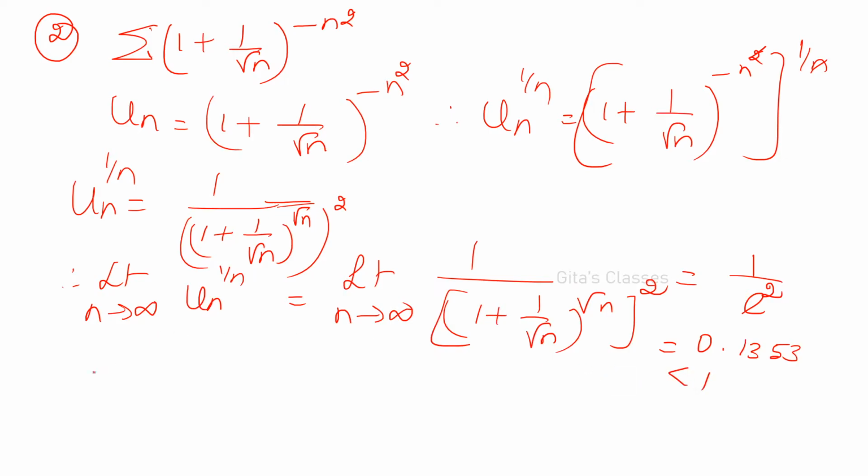Therefore, by Cauchy's root test, less than 1 means convergent. So, sigma un is convergent. Only for other tests, greater than 1 is convergent. Here, less than 1 means convergent. Be careful. This is convergent. Okay.